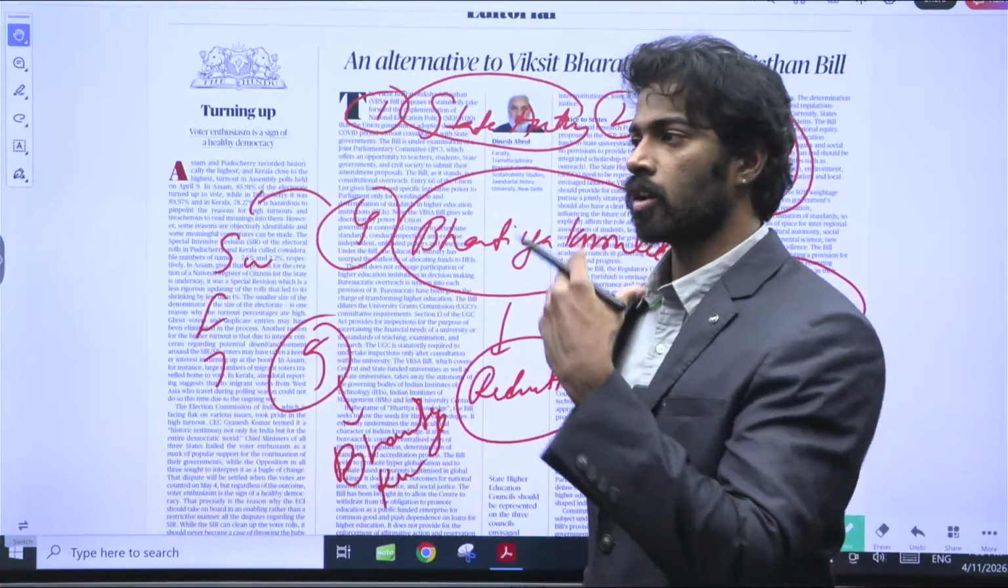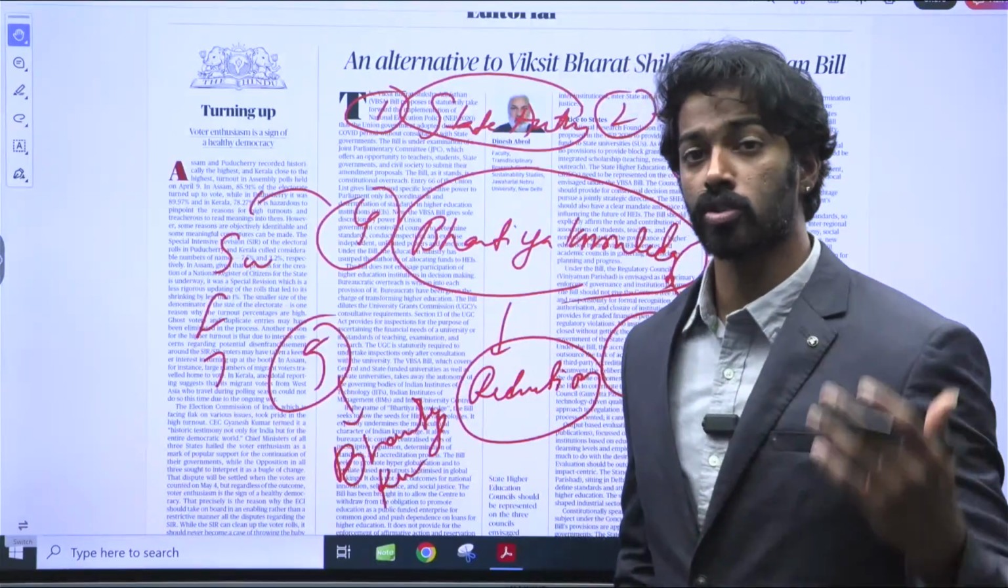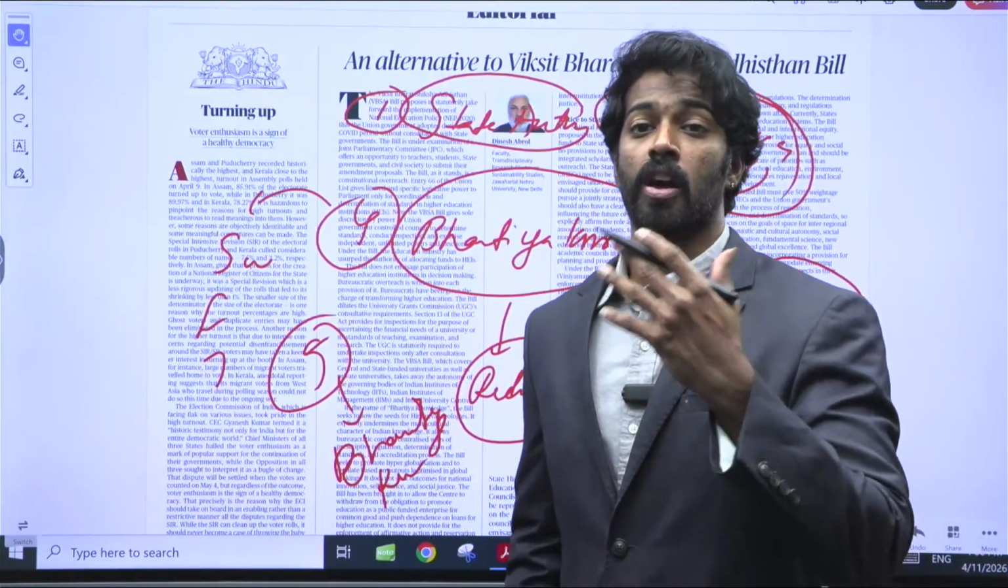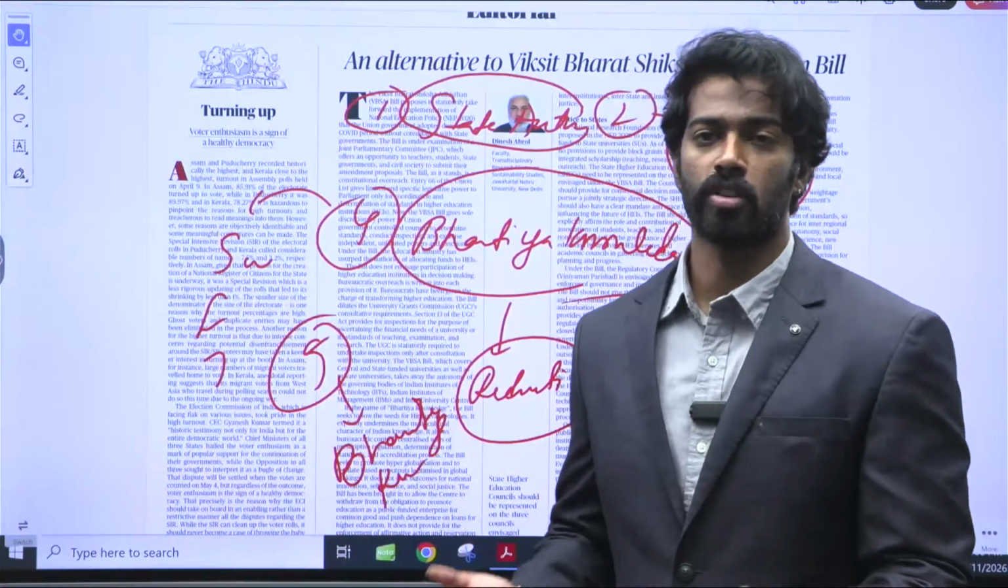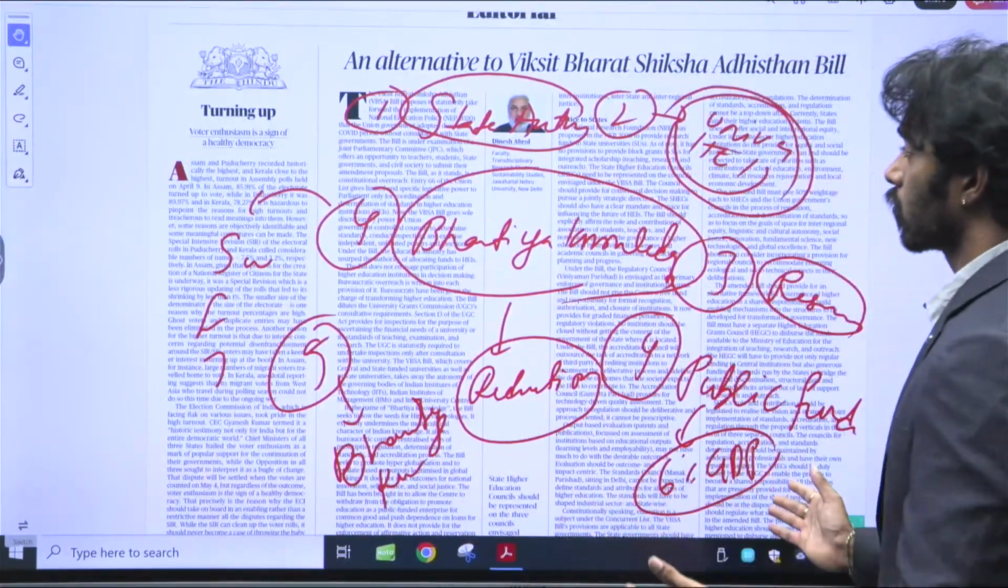We need to look at Bharatiya knowledge as a broad definition where it includes Jainism, Buddhism, Sikhism, Islam, all of the religions that are present in India, which ensures cultural diversity. This is what's required. Okay, so that is all about this particular editorial.